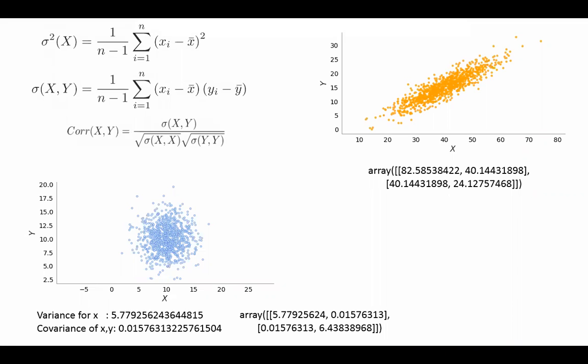That's quite high, right? And the covariance, it's almost 0. It's understandable. Look at the data. If you calculate the Pearson correlation, it's going to give you an almost similar value, close to 0. So that's a covariance matrix.